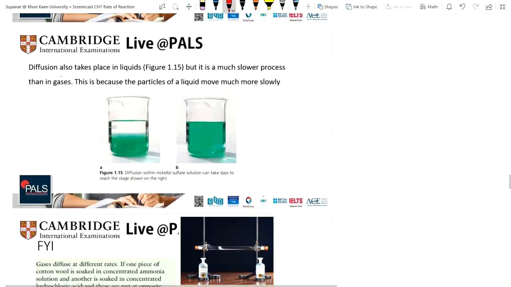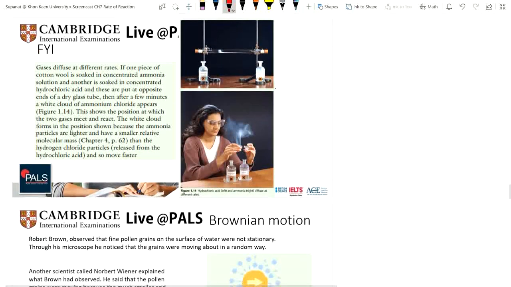And the diffusion also takes place in the liquid. Let's have a look at beaker A and beaker B. But a liquid will have a much slower process than the gas, because the particles of the liquid move much more slowly than the gas, okay? Let's have a look here at the experiment between the concentrated hydrochloric acid and the concentrated ammonia solution.